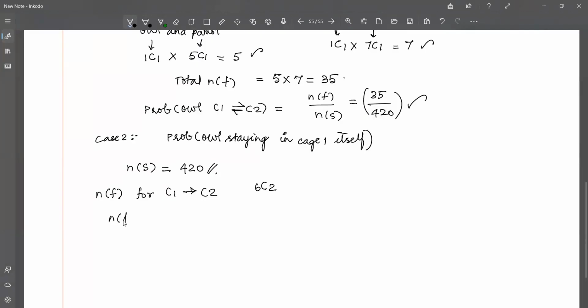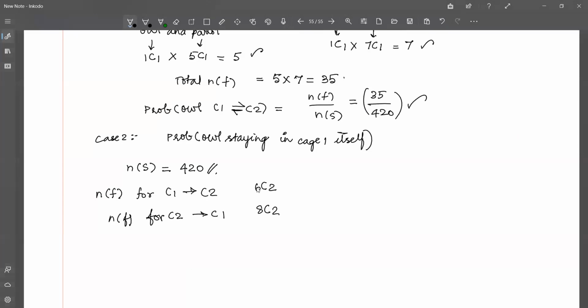And N of F for C2 to C1. Now that there are 8 birds in cage 2, 2 birds are going to fly back. So these 2 birds again are going to be parrots because the owl did not fly at all from the first cage. I made a mistake.